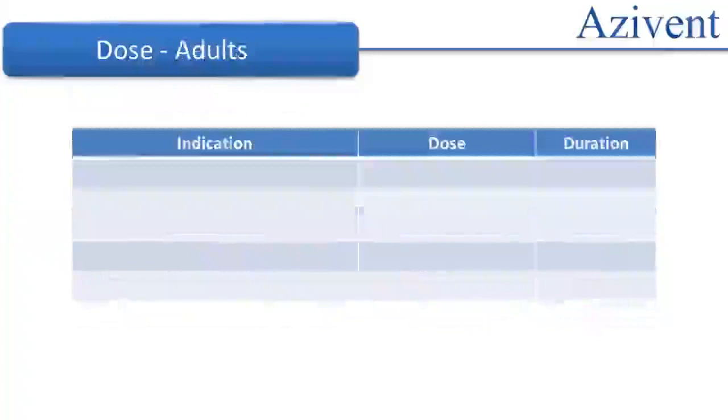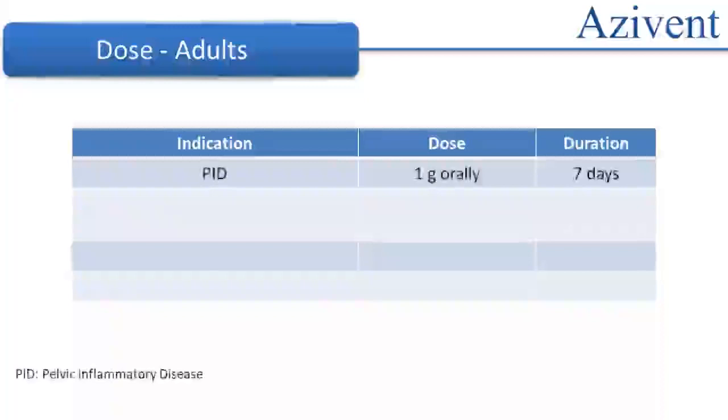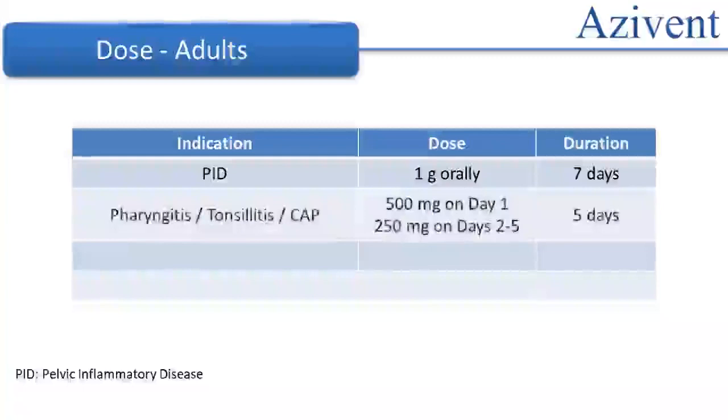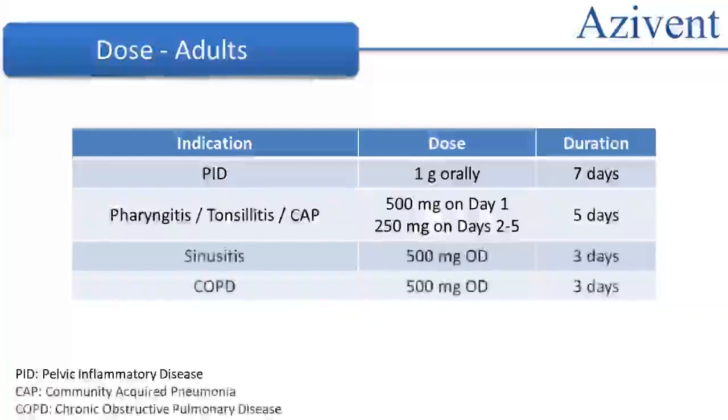In adults, the dose for pelvic inflammatory disease is 1 gram for 7 days. For upper respiratory tract infections like pharyngitis, tonsillitis, and community-acquired pneumonia, the dose is 500 mg for first day and then 250 mg once daily for 2 to 5 days. For sinusitis and COPD, the dose is 500 mg once daily for 3 days.